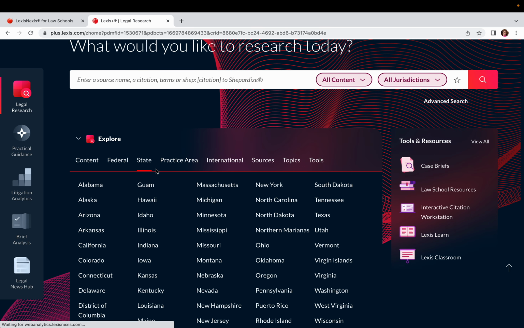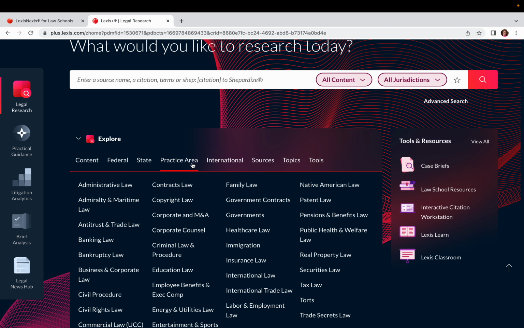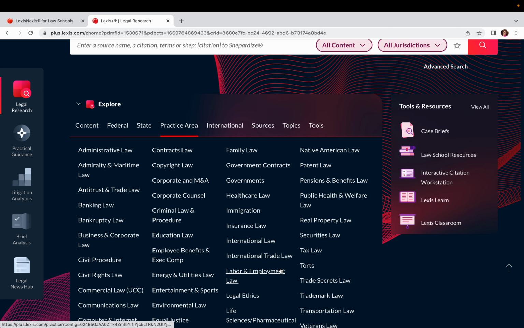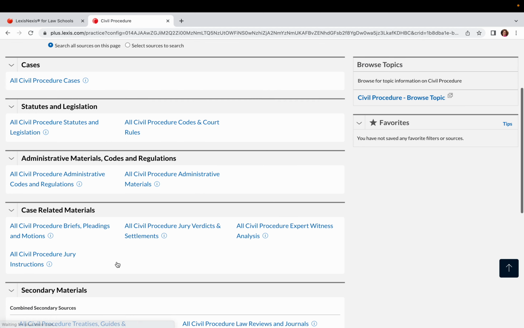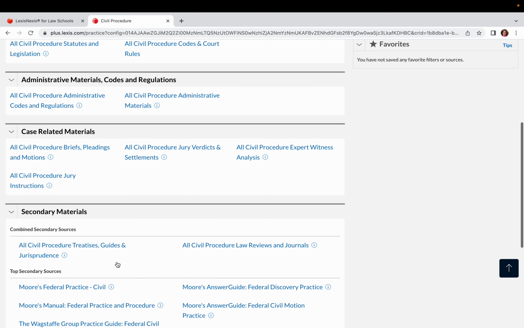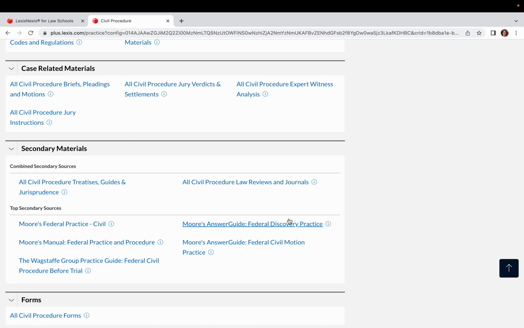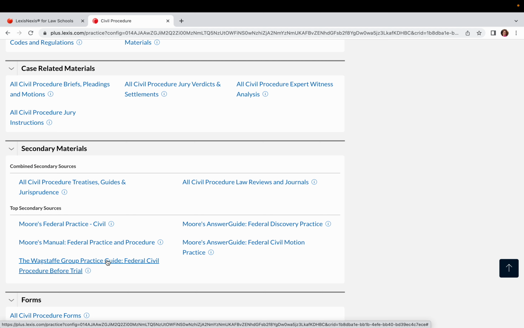So rather than looking in the state of Hawaii, I can come on into my practice area. And for each of these practice areas, I'm going to get the specific secondary sources that Lexis recommends. So we're going to go into civil procedure, and you'll see here that if I scroll down, it's set up very similarly to the screen that we just saw for Hawaii. But now we've got a lot more secondary materials coming forward that have to do with civil procedure.